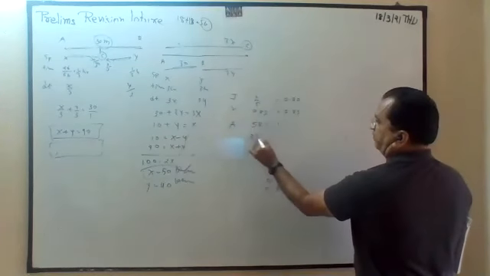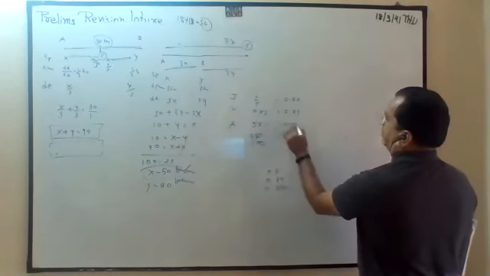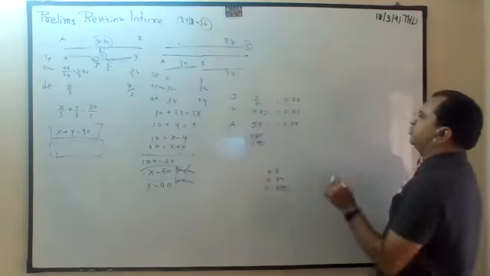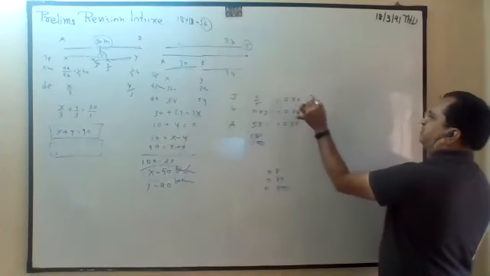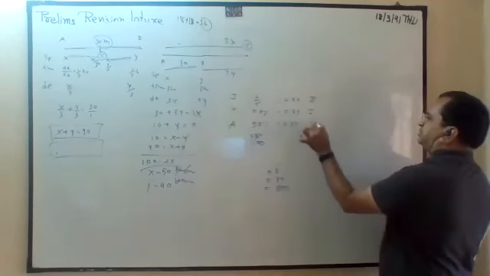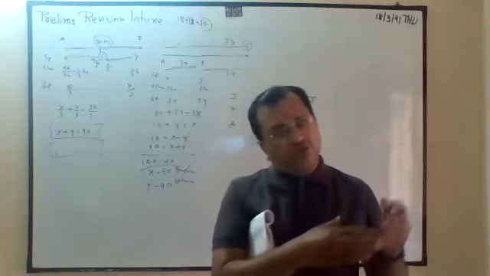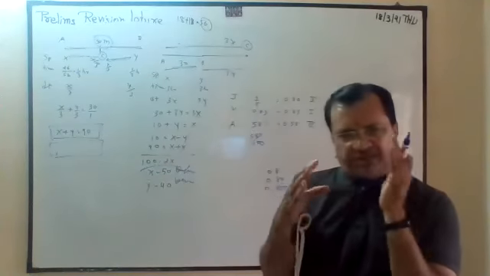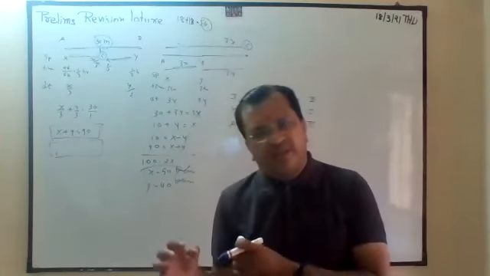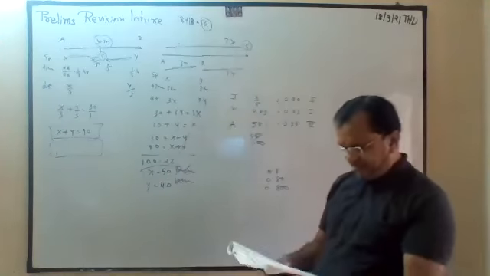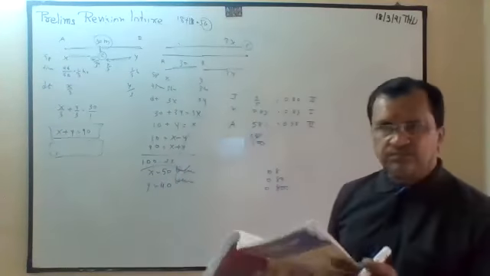This is 58 divided by 100, so it is 0.58. So this is number 1, this is number 2, this is number 3. Whose probability is highest? So all convert into decimal. Then you will get the comparison. Next.